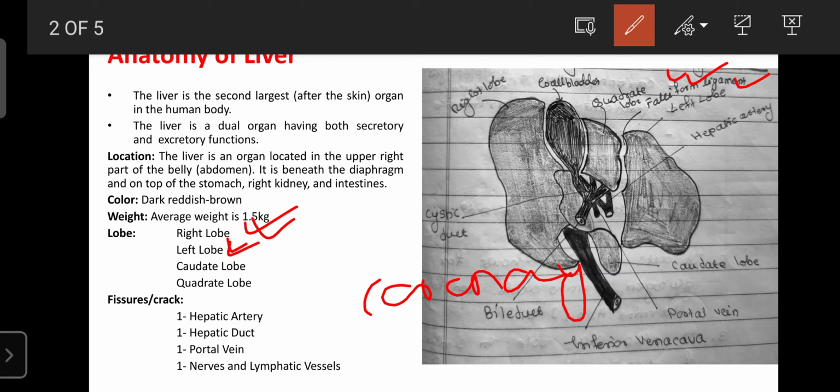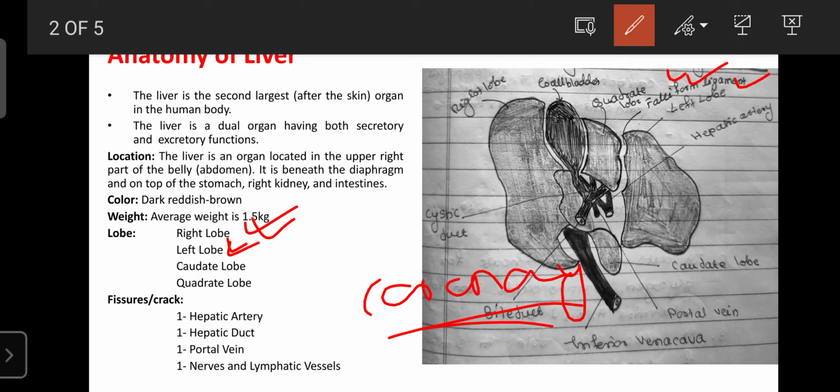The falciform ligament divides the liver into left and right lobes, and the coronary ligament divides the liver into anterior and posterior parts. It also has another ligament known as the triangular ligament, which also helps to divide the liver into two parts, the left and right lobes. So the liver mainly consists of three ligaments: the falciform ligament, the coronary ligament, and the triangular ligament, which help to categorize the liver into different parts.